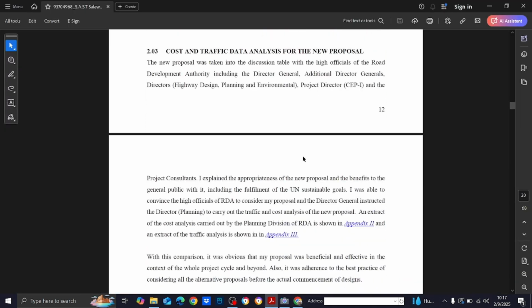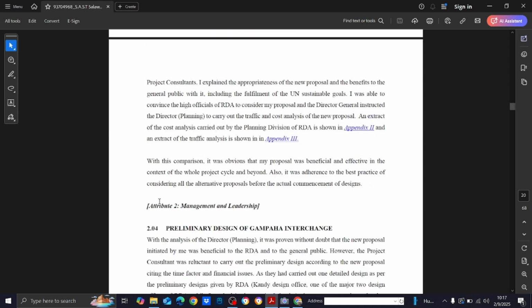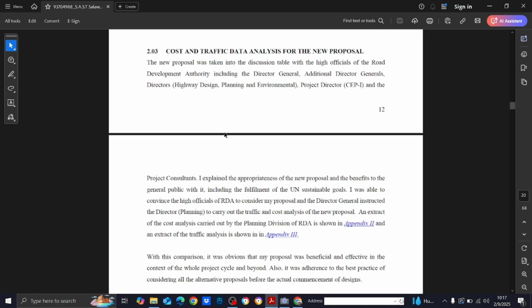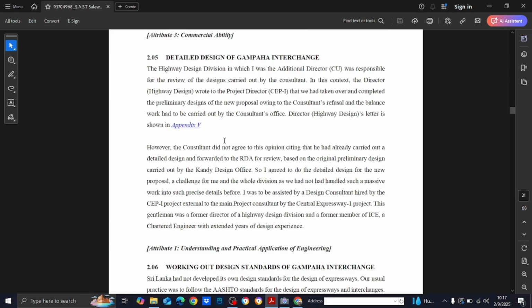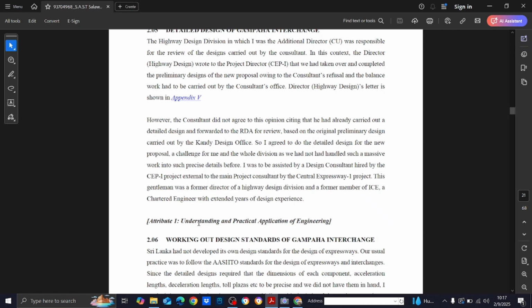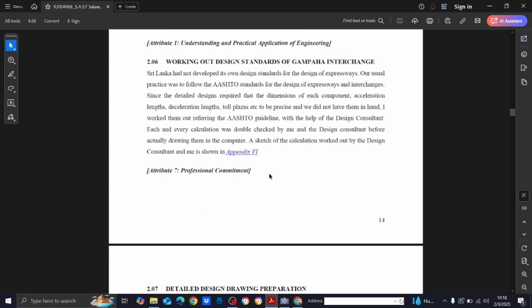Now for the next one, say attribute 2, they need not be in a sequential manner. So not first attribute 1, then attribute 2. You can see here attribute 3, and again I have put attribute 1, because the story has to go. While the story is going, you have to check what attributes you have fulfilled.